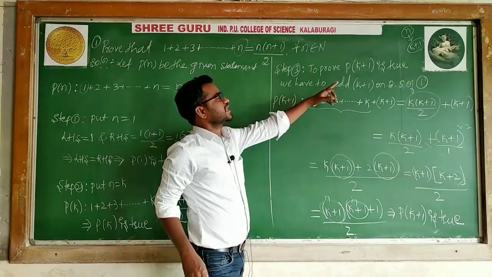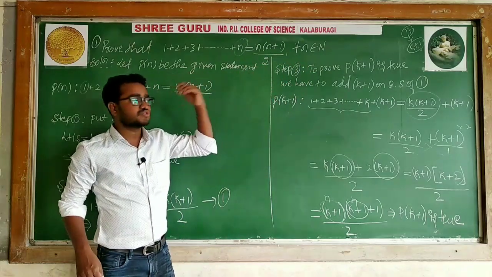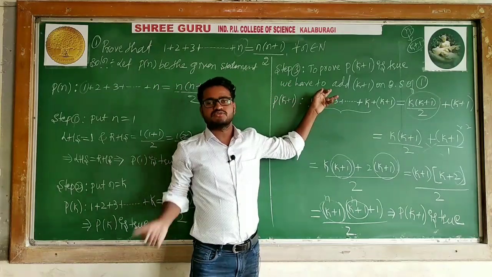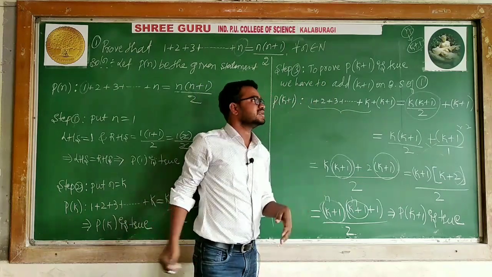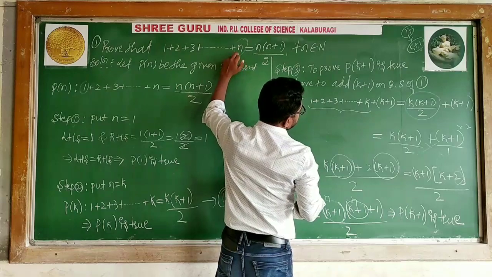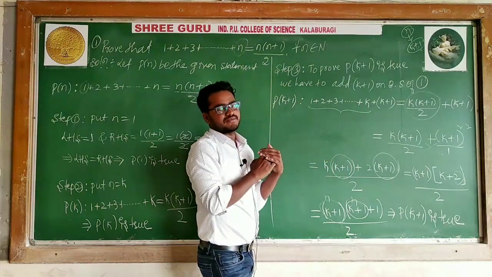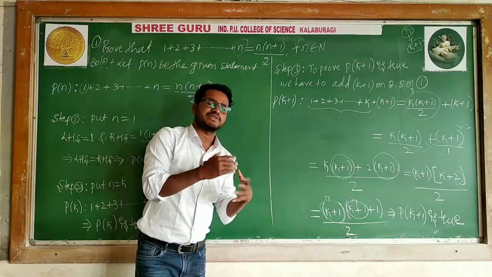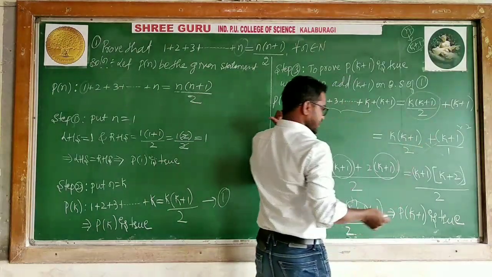Now to prove P of k plus 1 is true, meaning when P of k is true, the given statement is true for k plus 1 also. For that you have to add one term, because we have k terms. If you want to prove it for k plus 1, you have to take k plus 1 terms. Here n is the last term, so n can be replaced by k plus 1. You have to take one extra term. This k plus 1 I added to equation 1.